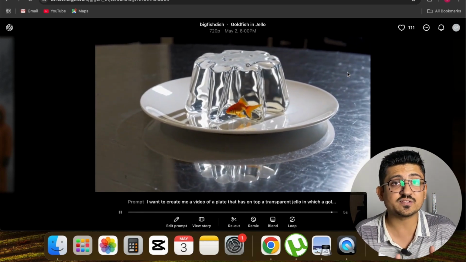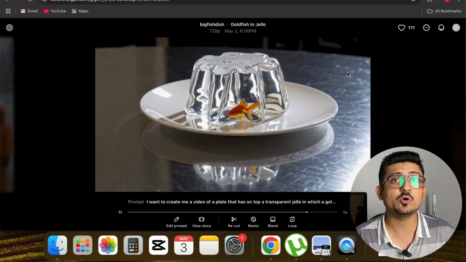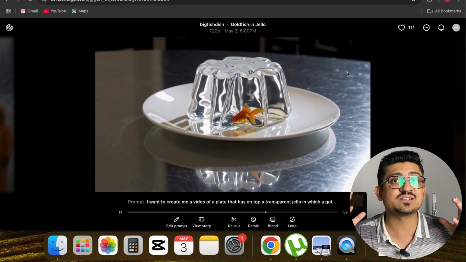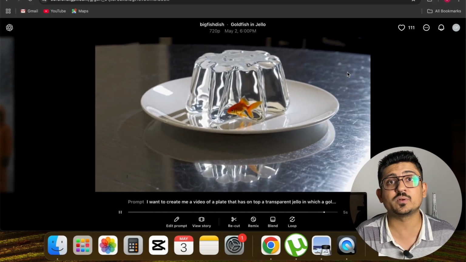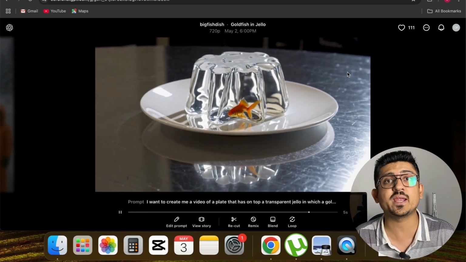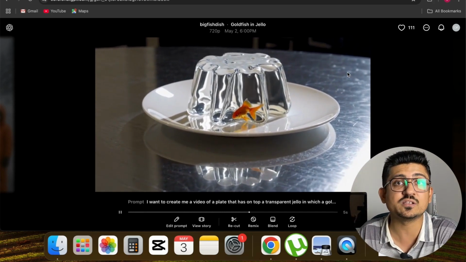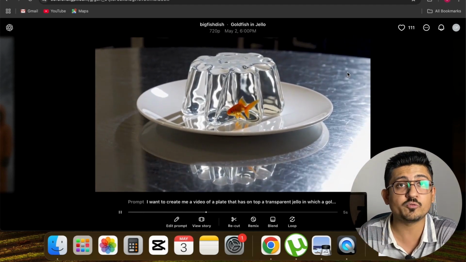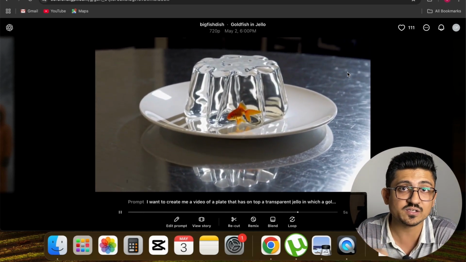So as it is an AI tool, you can just create a video of anything beyond this world. Like if you imagine something that is not physically or practically possible in this world, you can type the prompt in Sora AI and you can actually make it possible in this video generation tool. Because you can see that a goldfish inside a jelly is not possible, but in this video you can see it.